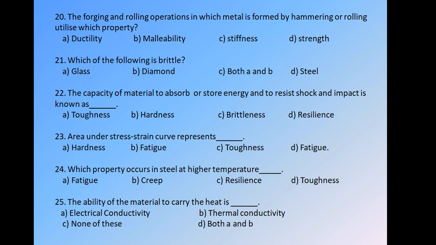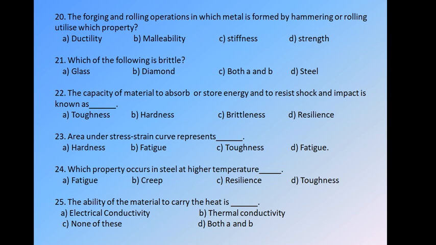Next, question number 21. Which of the following is brittle? We have four options: glass, second diamond, third both A and B, and fourth steel. Brittle materials are those which have a crystalline structure, and here glass and diamond, which are the hardest ones, are the brittle ones. Glass can break without showing any plastic deformation. So glass is brittle, diamond is brittle. So the answer is both A and B.